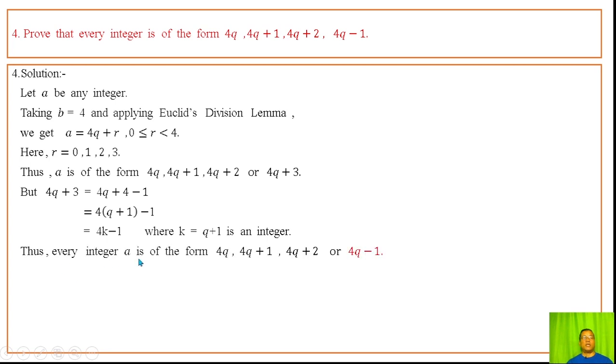Thus every integer a is of the form 4q, 4q plus 1, 4q plus 2 or 4q minus 1. Hence it is proved.